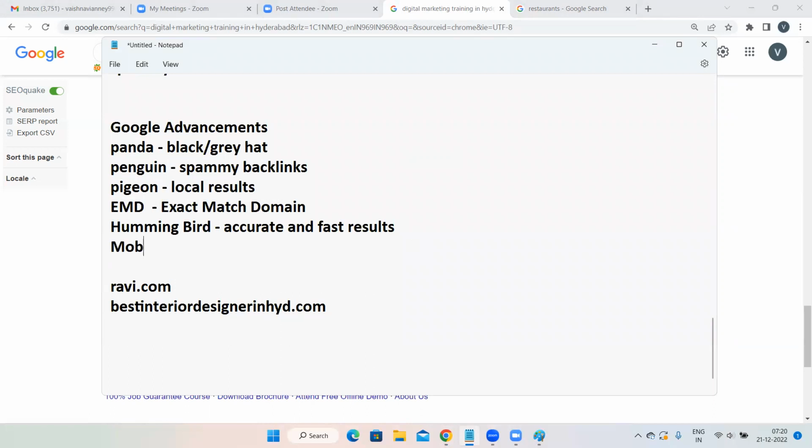Then the last one is mobile add-on. What exactly is mobile add-on? See, 90% of the users, most of the users visit the website with the help of mobile phones itself. Very few people may be visiting the websites from laptop and desktop and all, but most of them visit from mobile phones. So always make sure your website is a mobile friendly website. In case your website is not a mobile friendly website, then this update is going to hit your site.